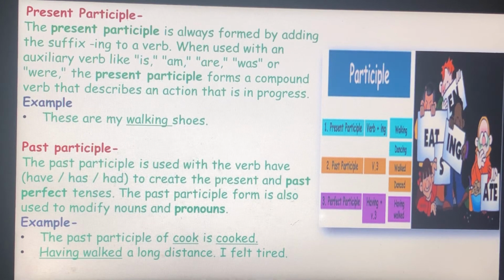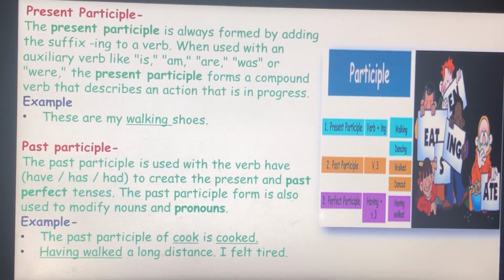Past participle. Adding ed to the base form creates the past participle. For example, the past participle of cook is cooked.